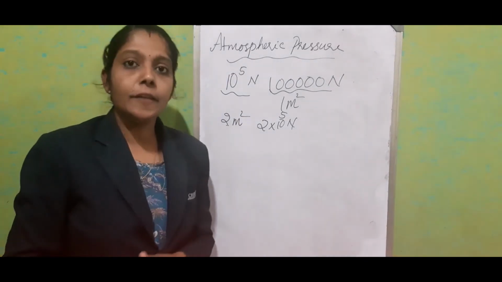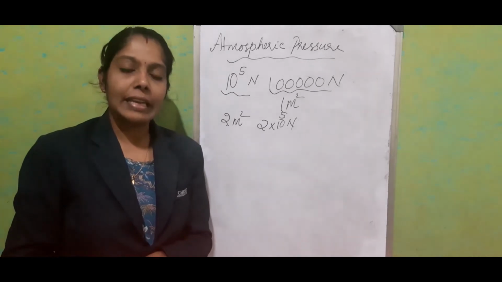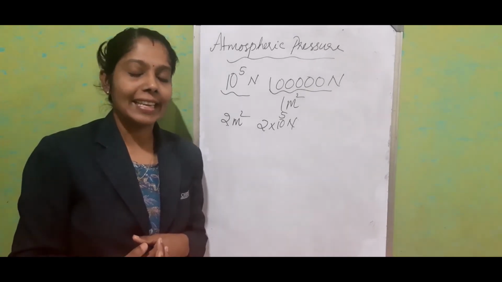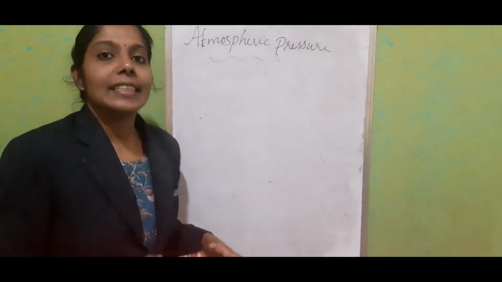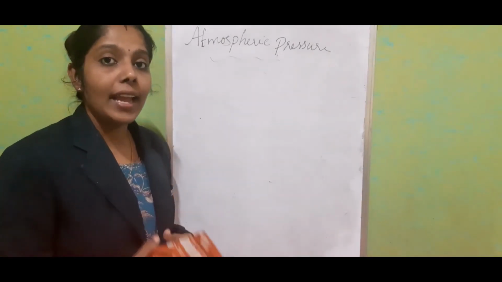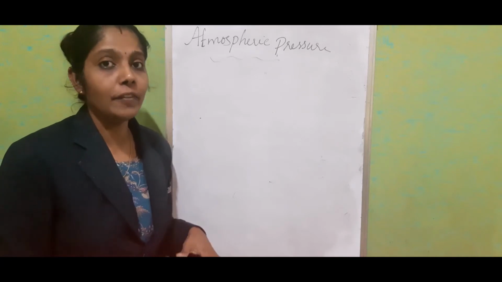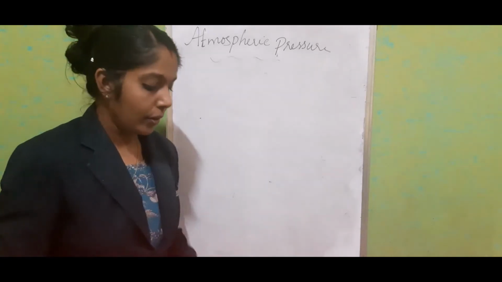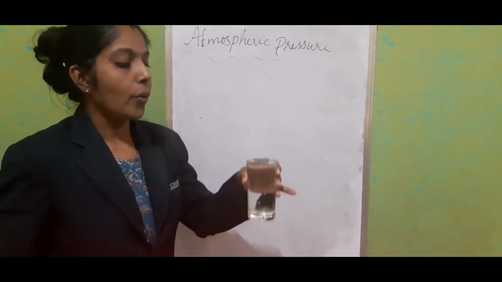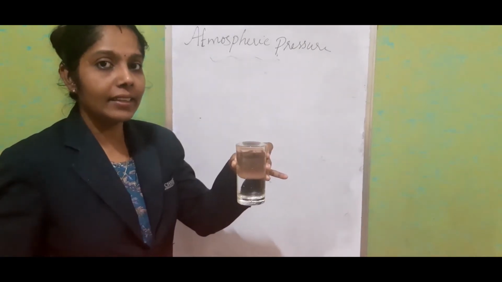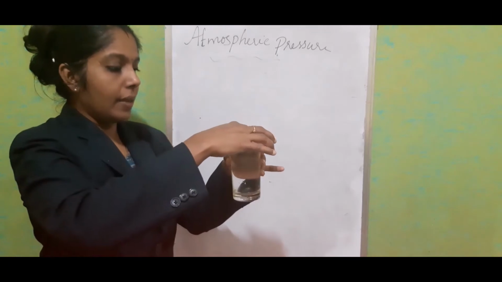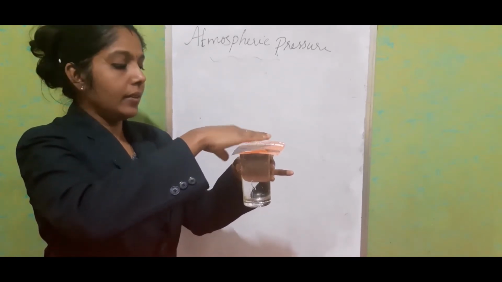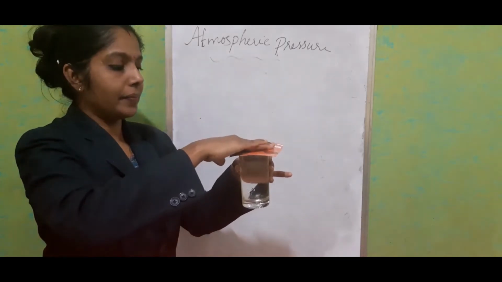The existence of atmospheric pressure can be proved through some activities. Let's see an activity for the proof of existence of atmospheric pressure. For that, I have taken a small cardboard and a glass of water filled to the rim. I am going to keep this cardboard upon the glass and turn it upside down. We'll see what happens.